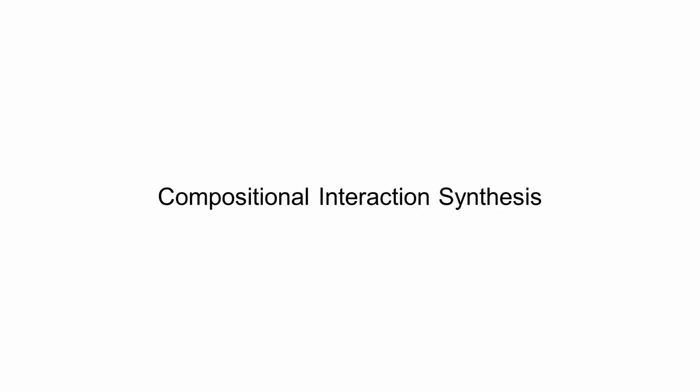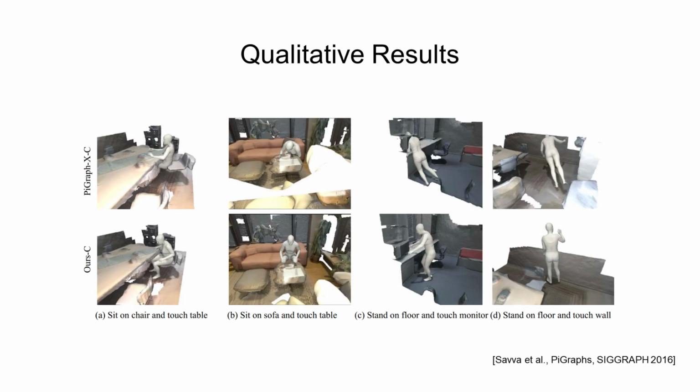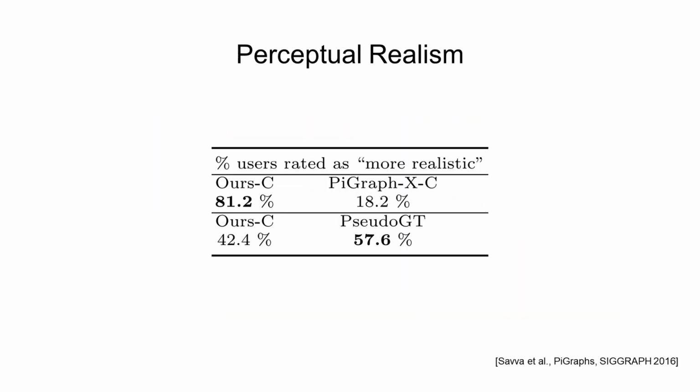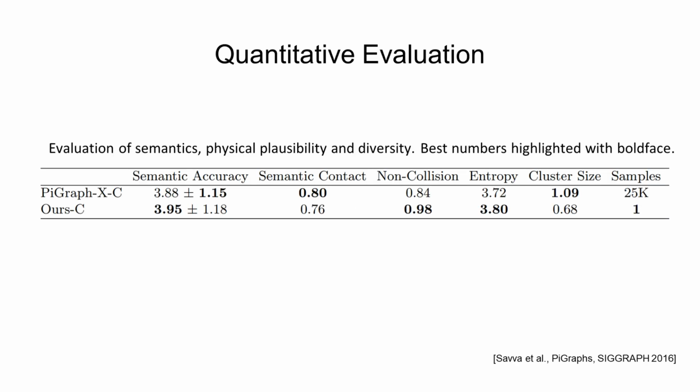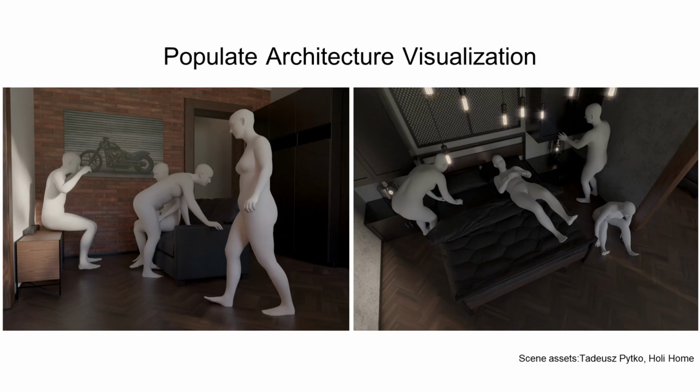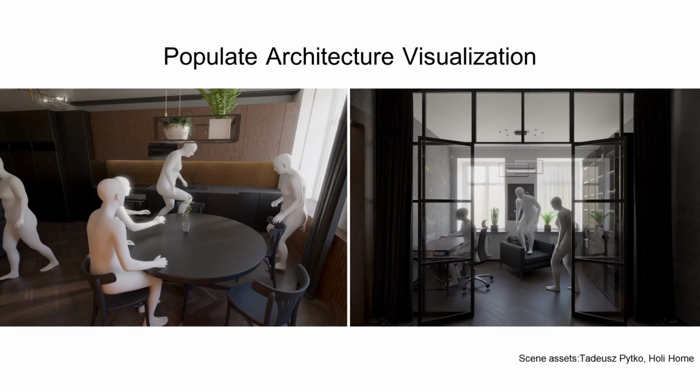For the task of compositional interaction synthesis, COINS generates more realistic interactions compared to the baseline. COINS also achieves better scores in perceptual studies and other metrics than the baseline. Using COINS, we populate an architecture visualization scene of a modern loft with humans performing diverse interactions.